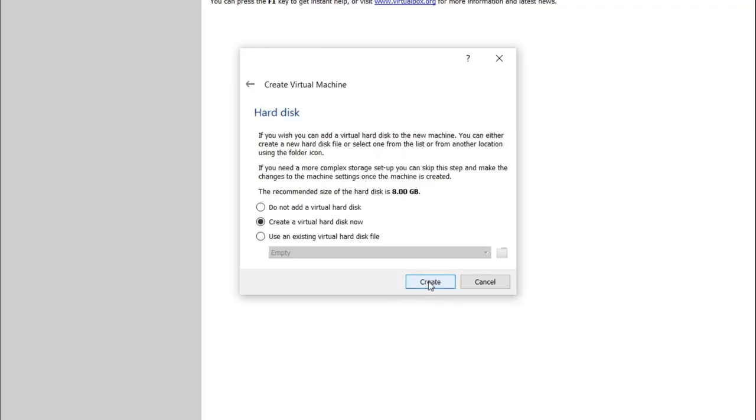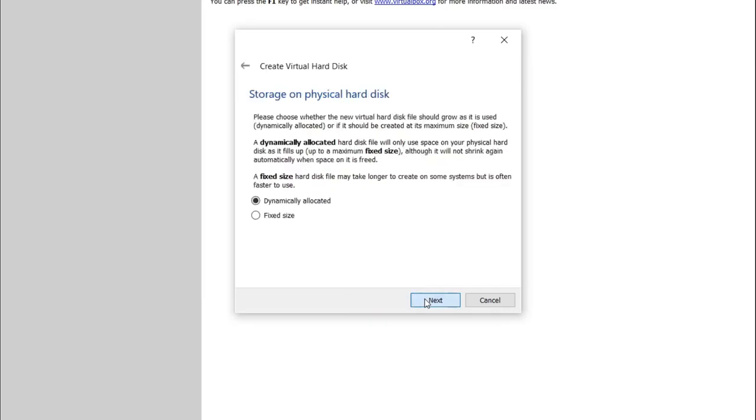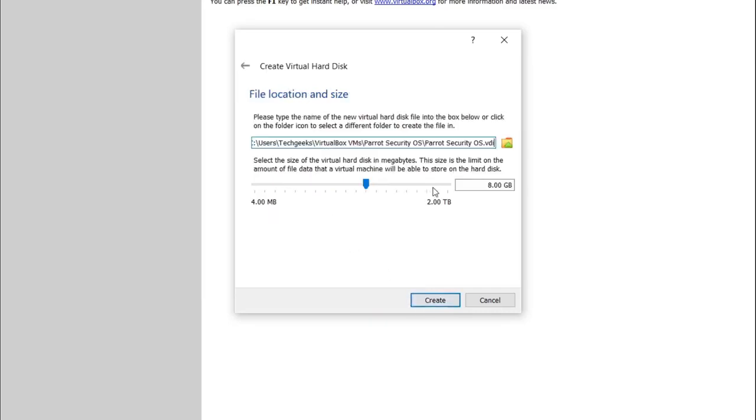Now we have to create virtual hard disk. Click on second option, create a virtual hard disk now. It will create a virtual hard disk for our Parrot OS virtual machine. Select dynamically allocated. At least 10 GB of virtual hard disk is required. I will allocate 30 GB hard disk space.